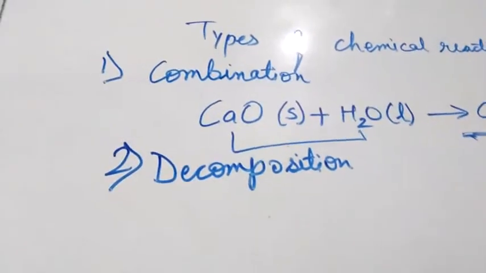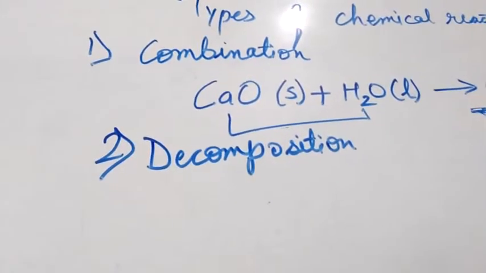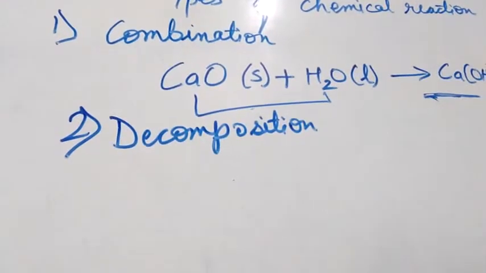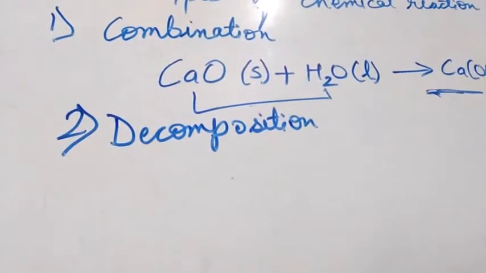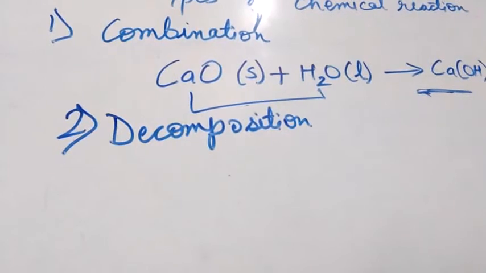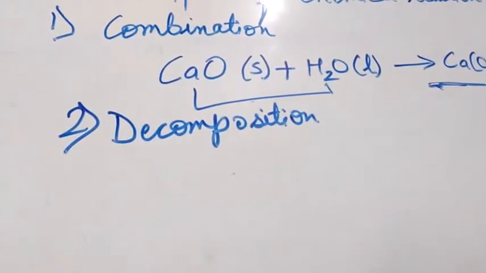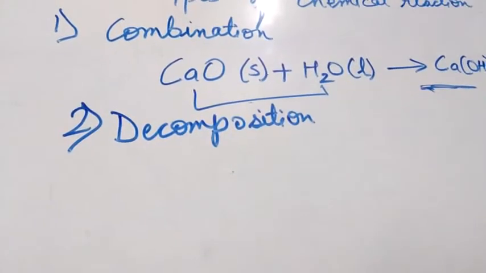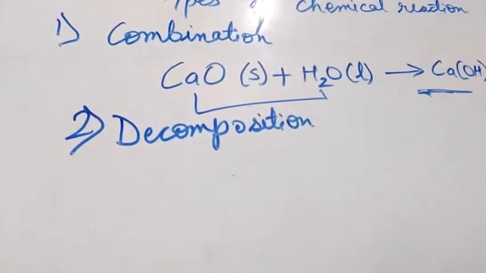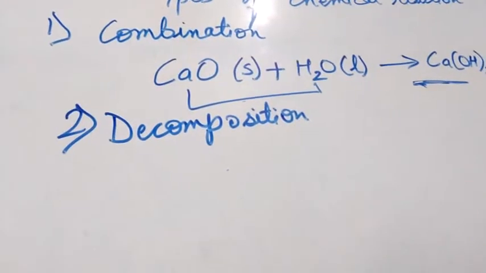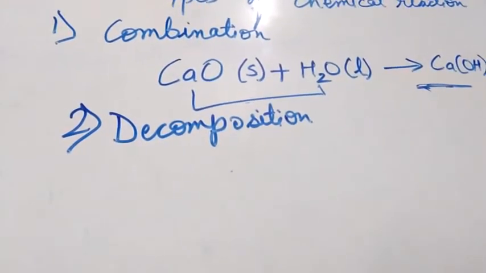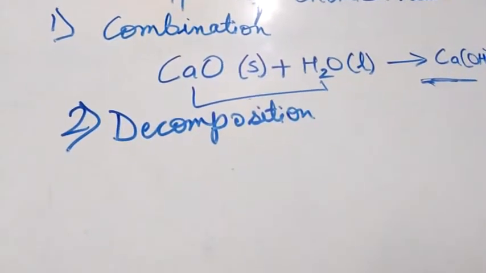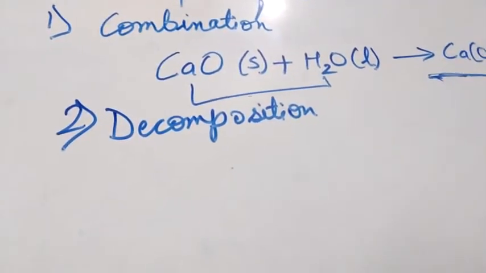Second is electrolytic decomposition, in which electricity is passed through the substance to break it into two or more products. Third is photo decomposition, in which solar energy is used. Photo means it is related to solar energy. If the sun's energy is used to decompose any substance, then it is called photo decomposition. It means there are three types of decomposition.